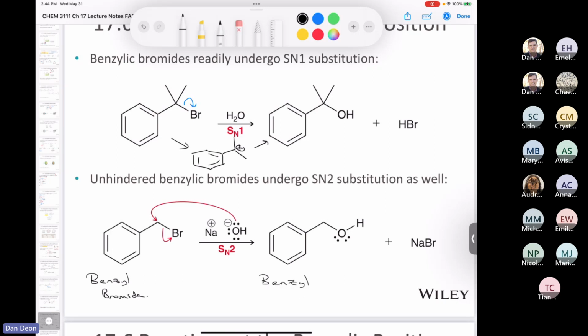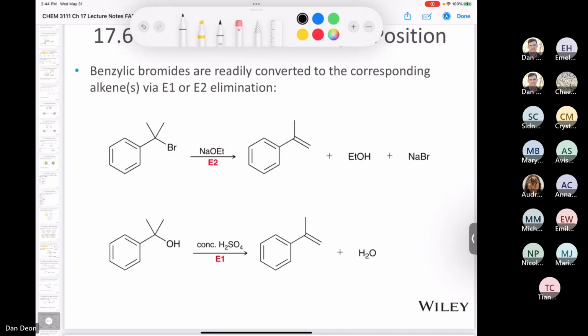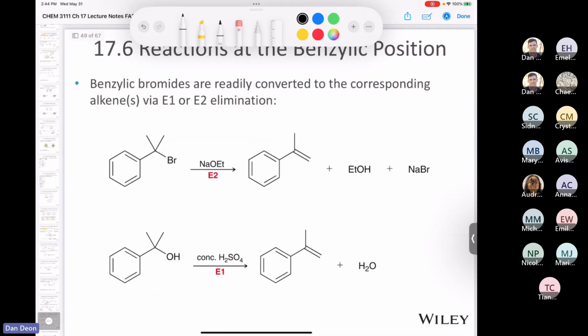This is benzyl alcohol, and this is going to show up several times in the course as well. So to review, if you have a tertiary benzylic bromide, it can undergo an SN1. If it's primary, it can undergo an SN2. Now it says you can also cause them to undergo an elimination reaction.